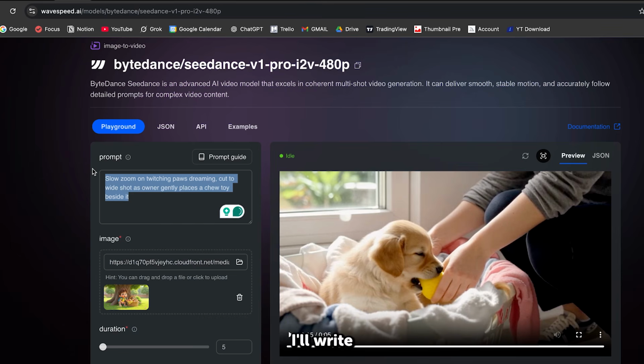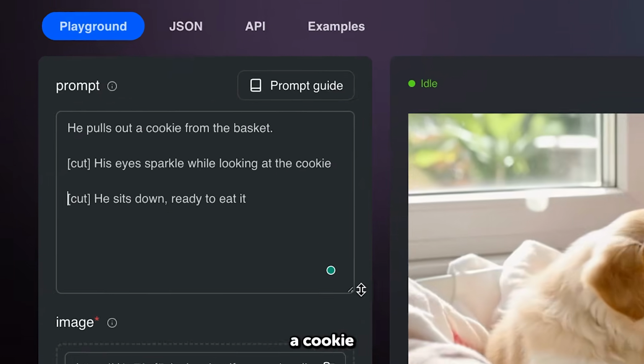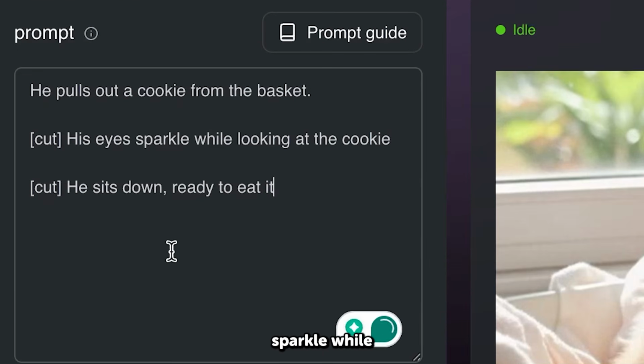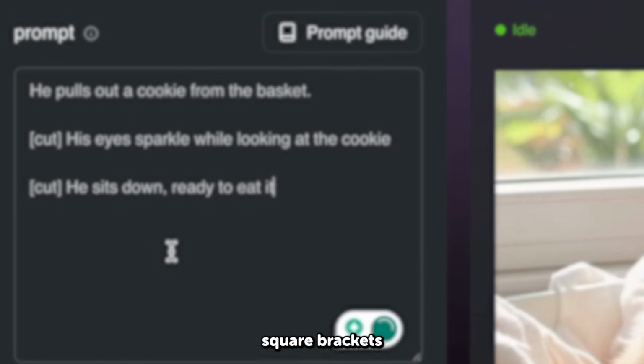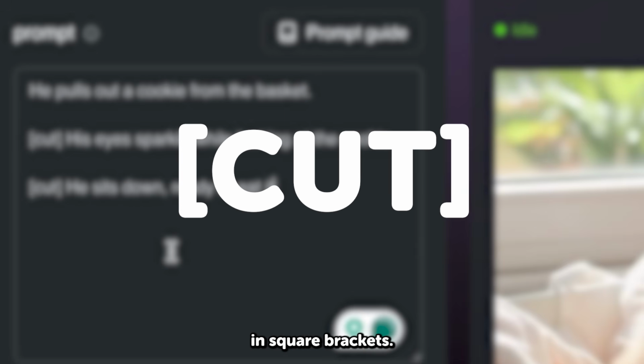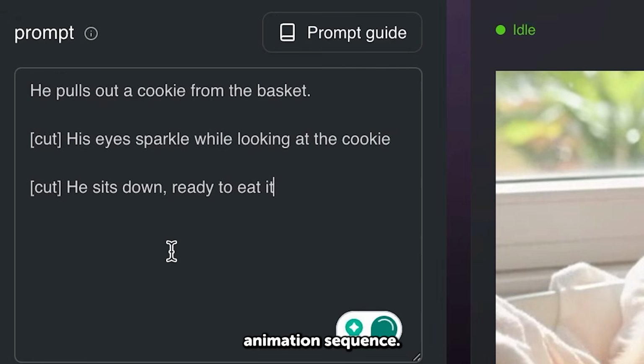For this first scene, I'll write the following prompt. He pulls out a cookie from the basket. Cut, his eyes sparkle while looking at the cookie. Cut, he sits down, ready to eat it. Now when I add square brackets and then cut and square brackets, Seedance will automatically switch to a new camera angle and create a different shot, all within the same animation sequence. Each cut creates a fresh perspective, letting you build dynamic, multi-shot animations from a single image.